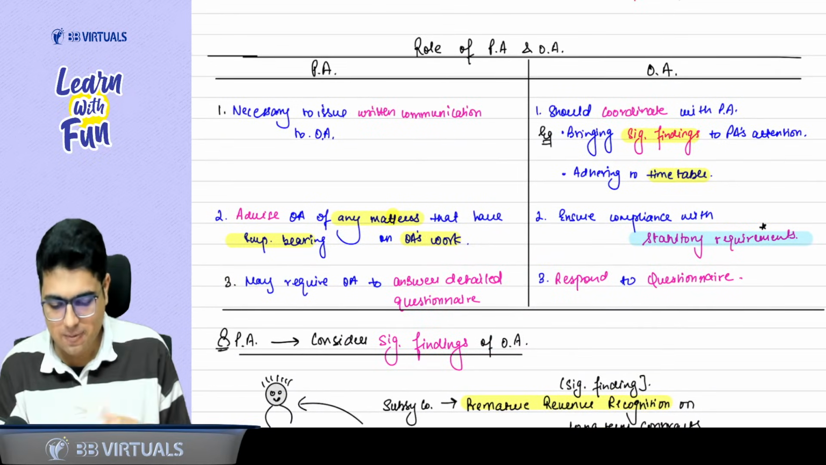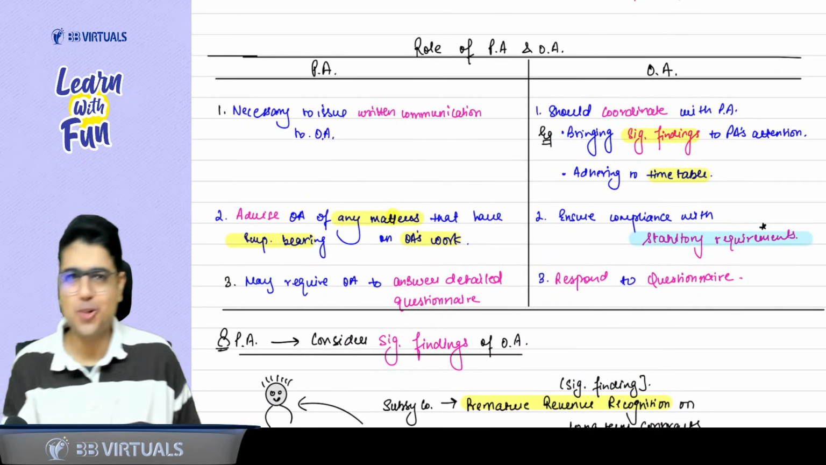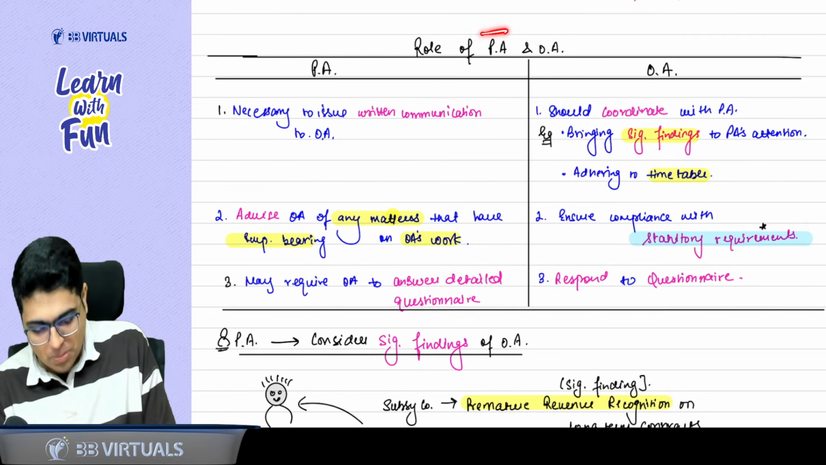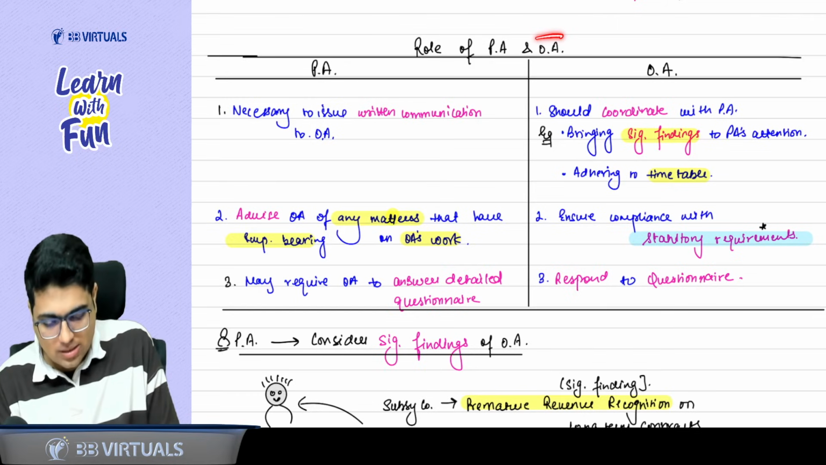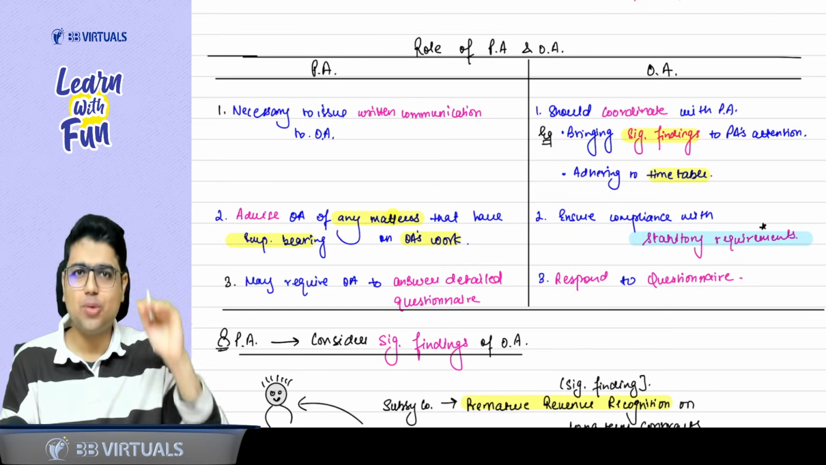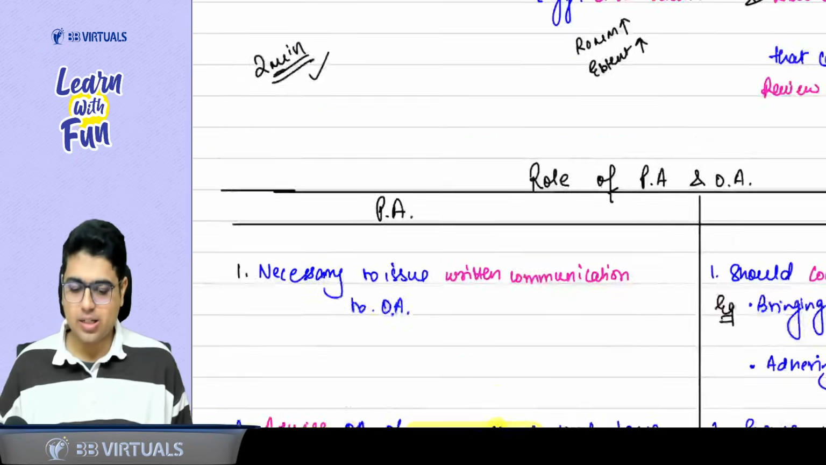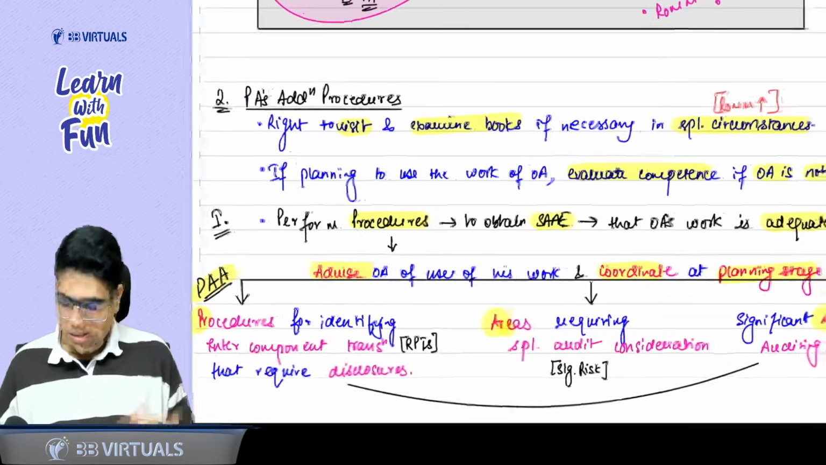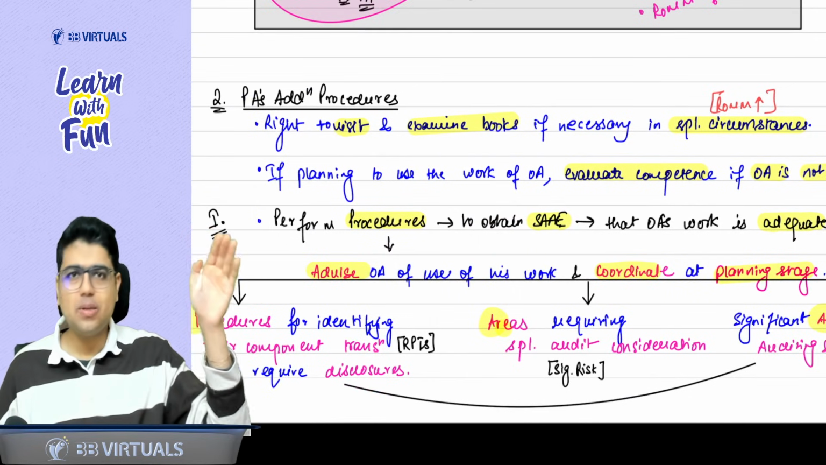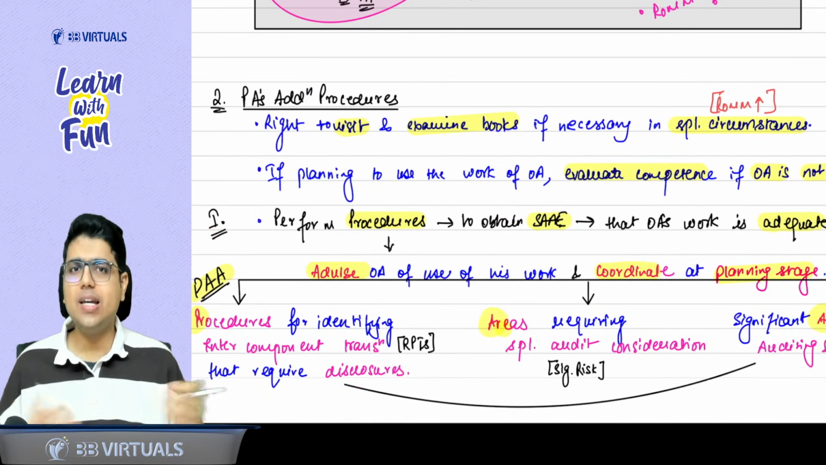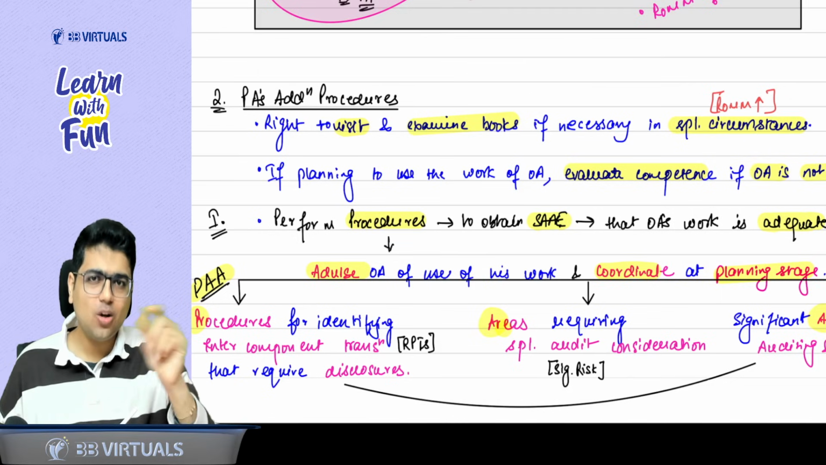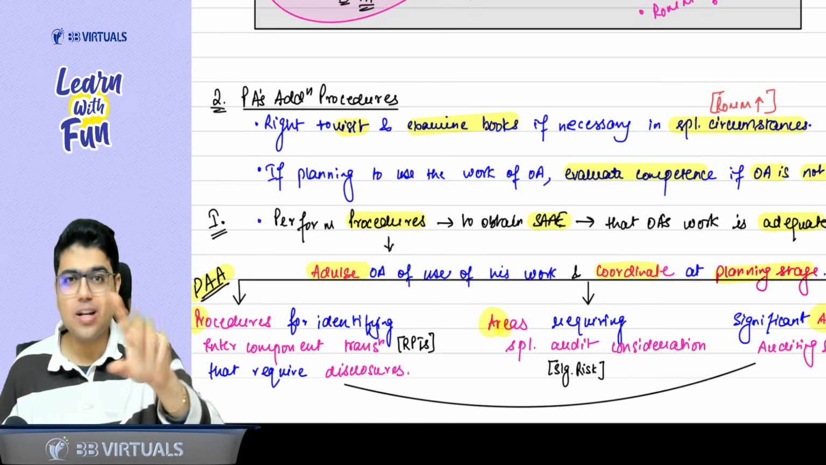Next topic says, specifically if the question asks you, what is the role of principal auditor and what is the role of other auditor? Sir, 3 points have to be written. So first of all, what is the role of principal auditor? These 3 things: the principal auditor is guiding the other auditor. How will he guide them? Orally or in written? Sir, he will guide him in written.